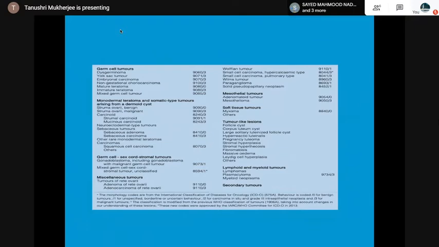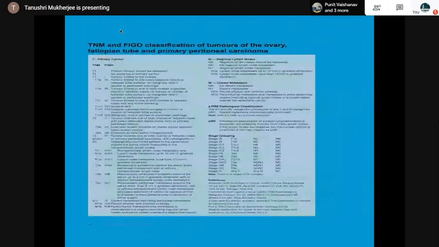Then germ cell and sex cord stromal mixed like gonadoblastoma, miscellaneous tumors, mesothelial tumors, soft tissue tumors, and tumor-like lesions I have already discussed along with the benign lesions, and lymphoid and myeloid tumors. We follow in ovaries the TNM and FIGO classification. For other organs except the female genital tract, the TNM classification is as per the AJCC, but now the FIGO is used for ovary, fallopian tube and primary peritoneal along with the TNM. So this is the stage grouping.